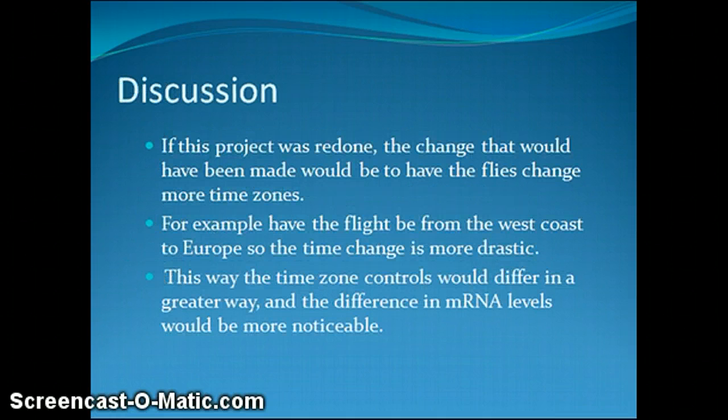If this project is redone, I would make the time change more drastic, such as a flight from the West Coast to Europe. This way the controls would differ greatly in the amounts of mRNA present and the data would be more spread out. This way, accurate conclusions could be made because the mRNA levels would not be as close.